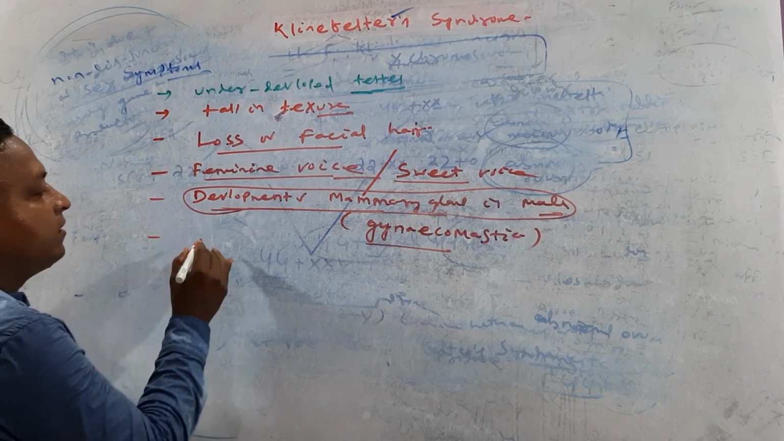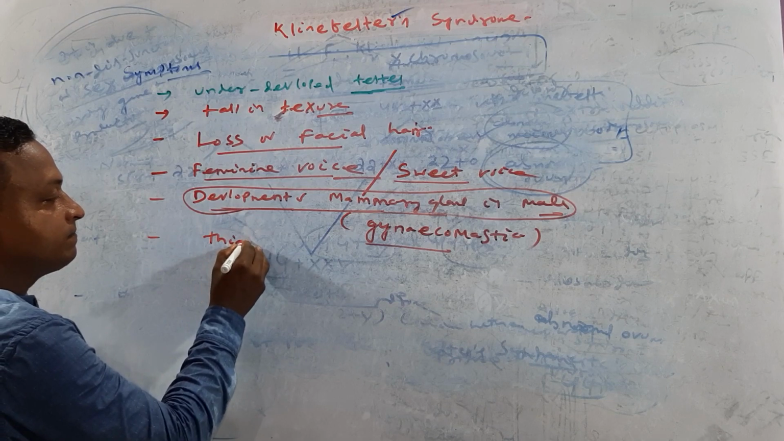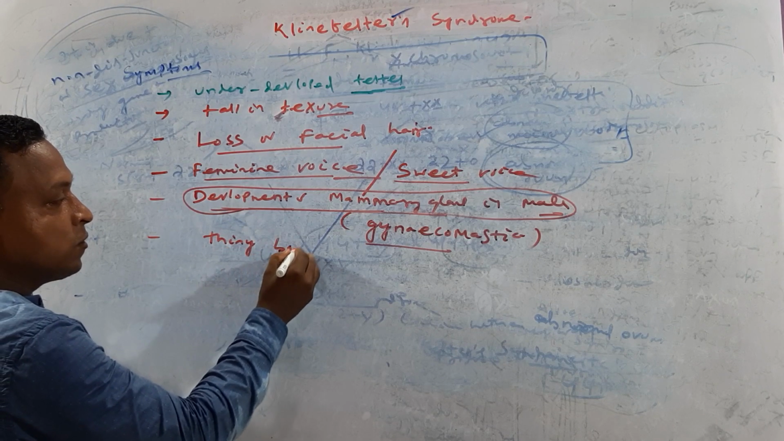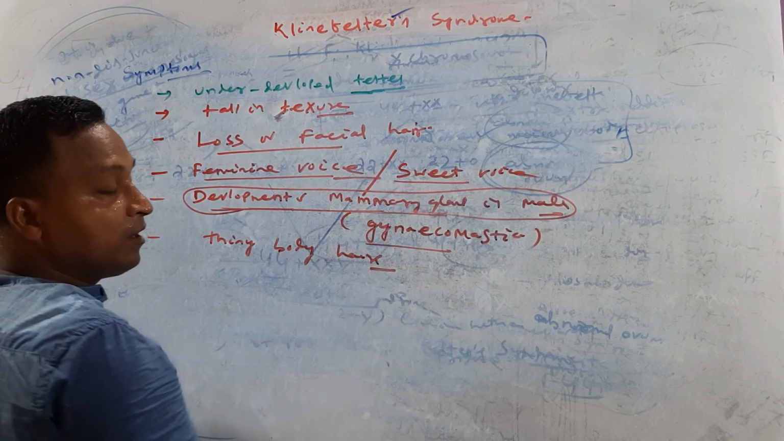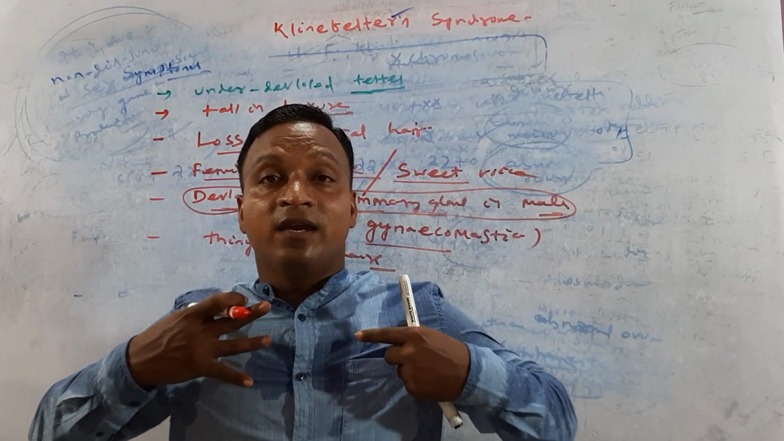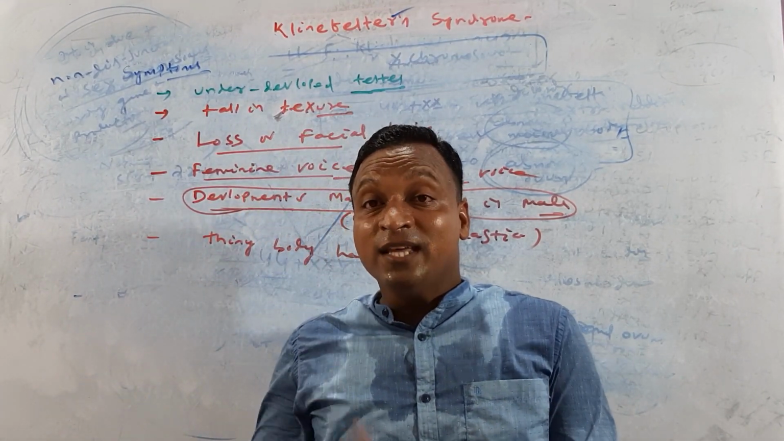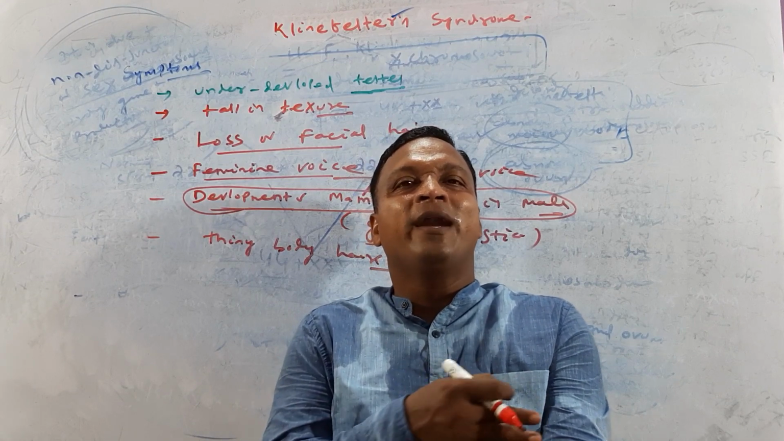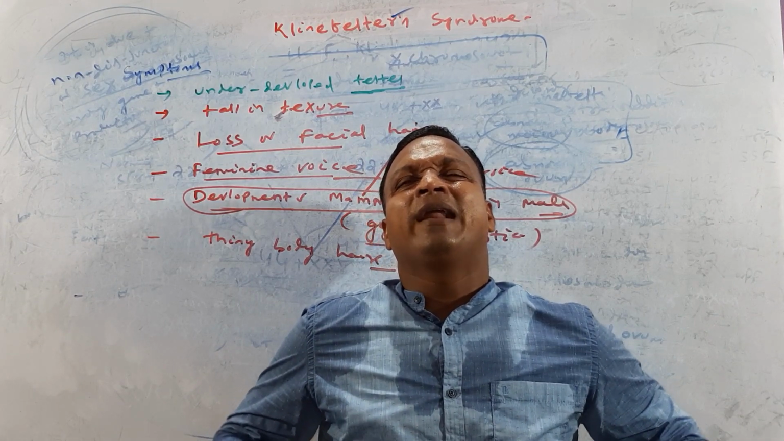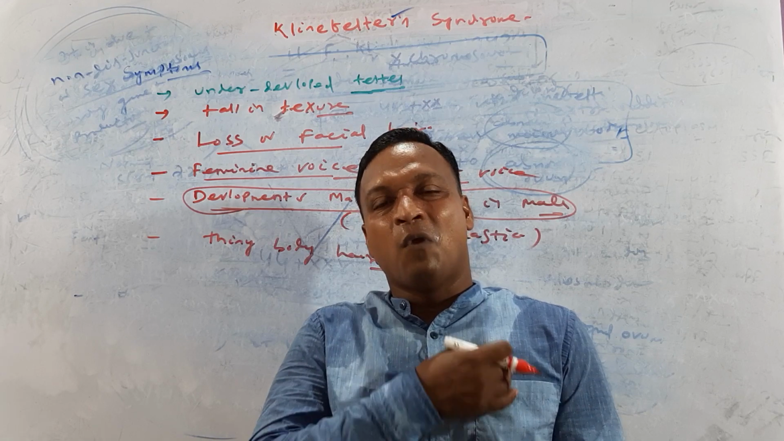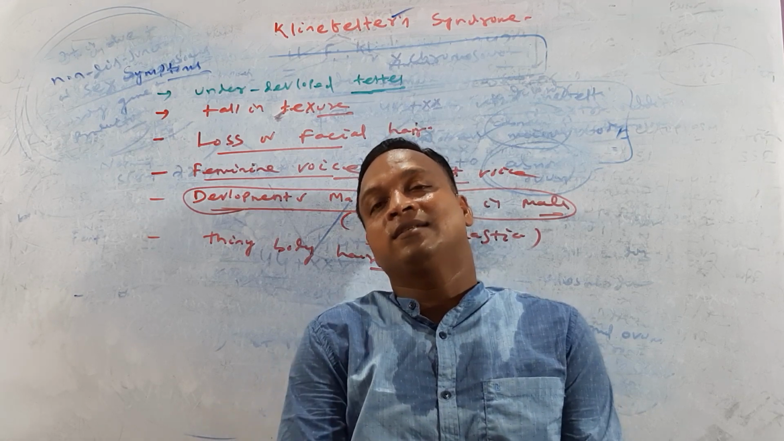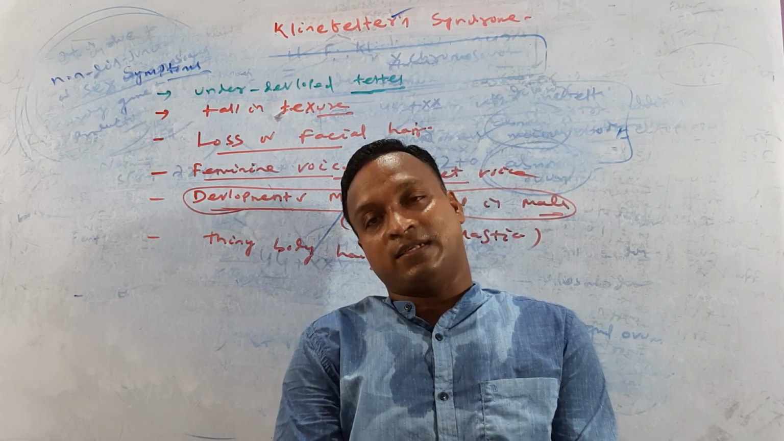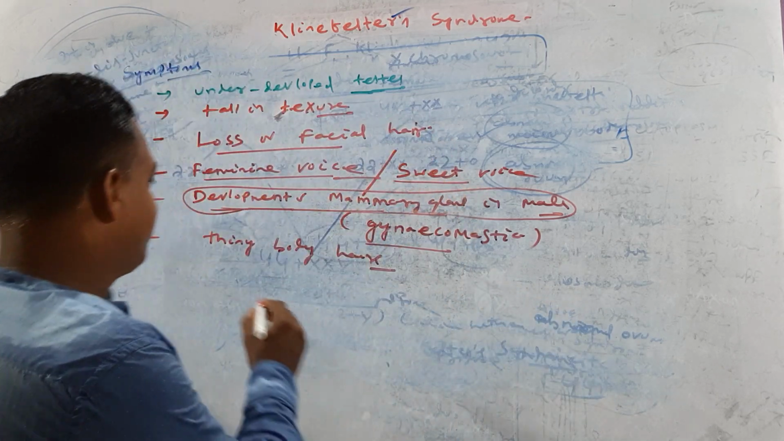Next one is thinning of body hairs. Normally males have rich body hairs, but in these males body hairs are present only in rare places, like one here, like this. Thin body hairs. Okay, next one.